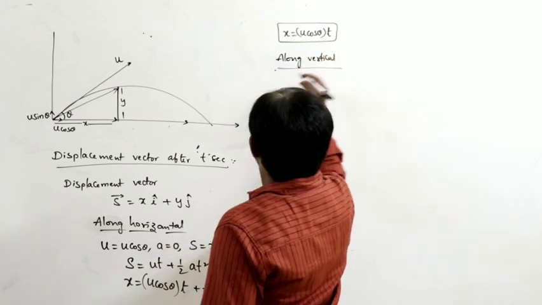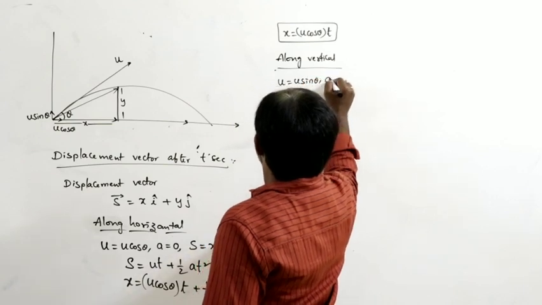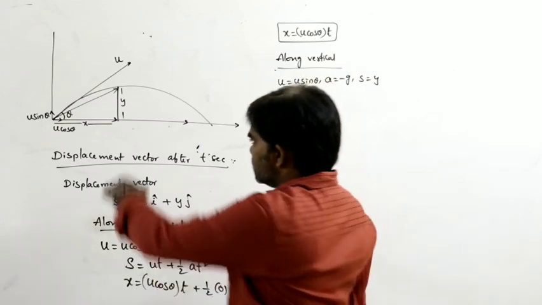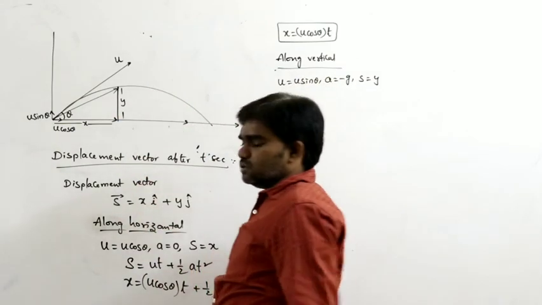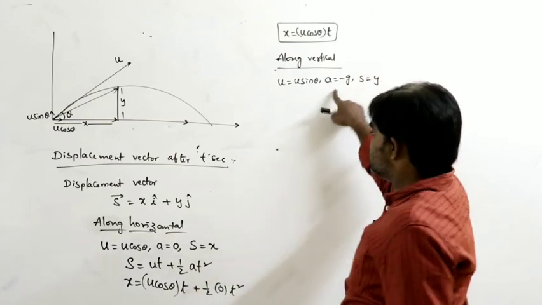Along the vertical direction, the initial velocity is u sin theta, the acceleration of the body is minus g, and the distance is y, because here the body moves upward along the vertical direction. So that's why the acceleration is minus g.